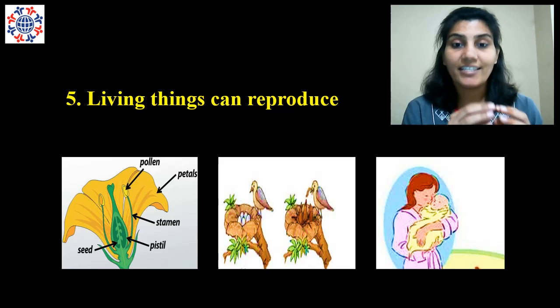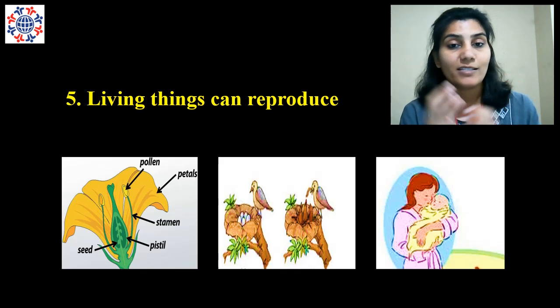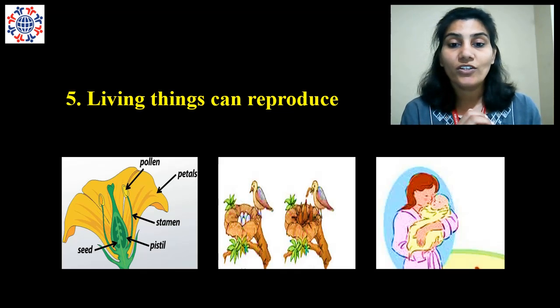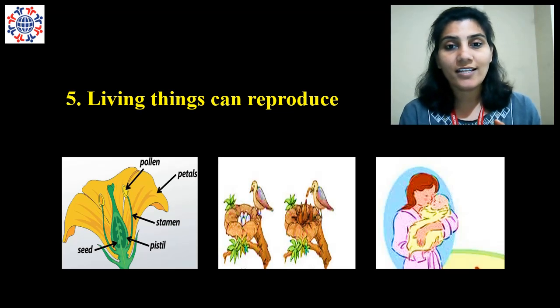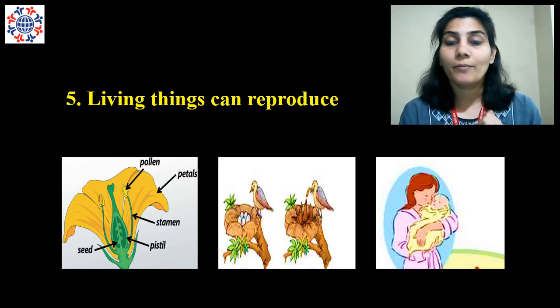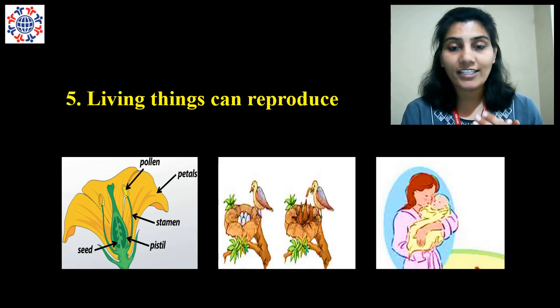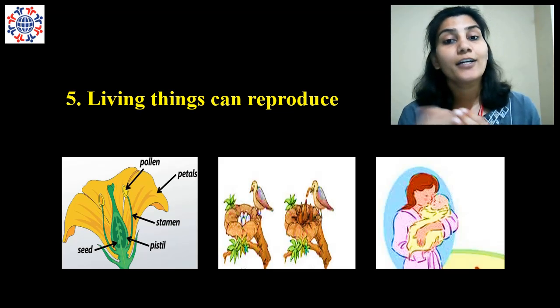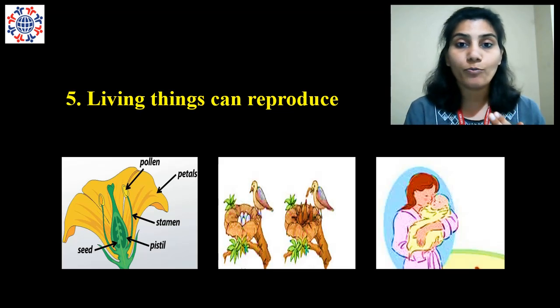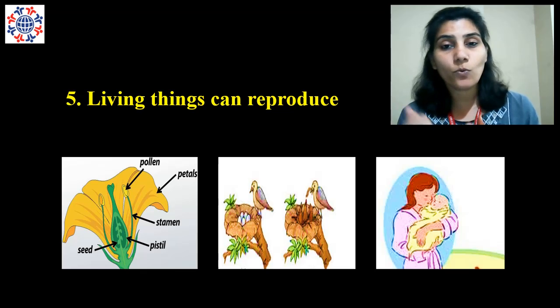Then the eggs hatch and out come the small chicks. So even the birds give birth to their young ones. Human beings give birth to babies. So the main characteristic is living things can reproduce. They can give birth to their young ones.